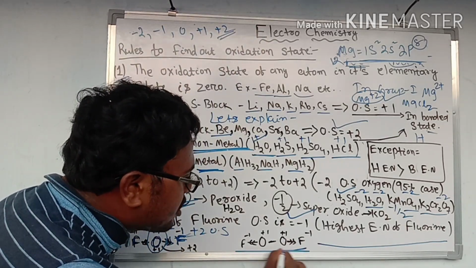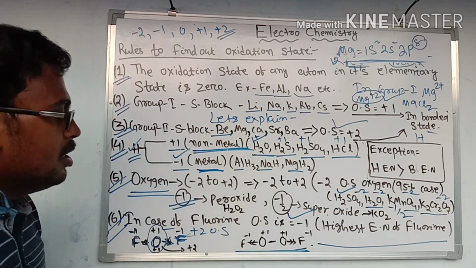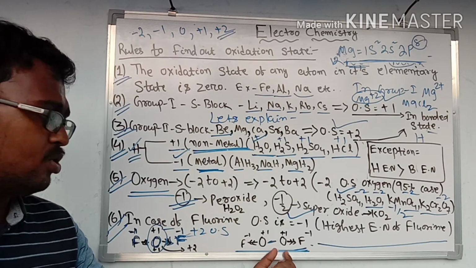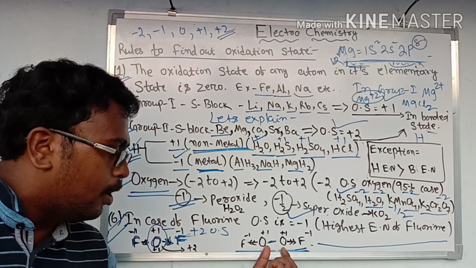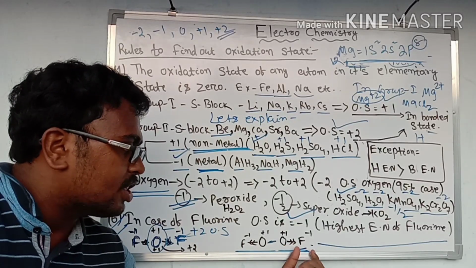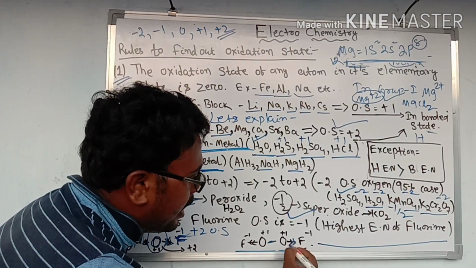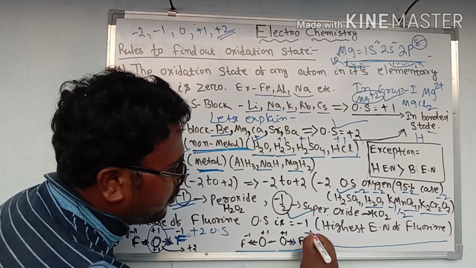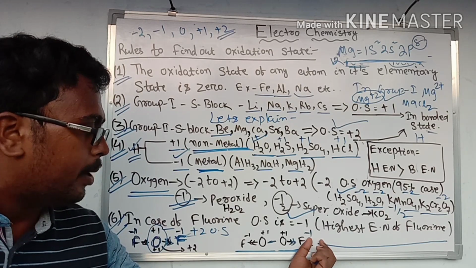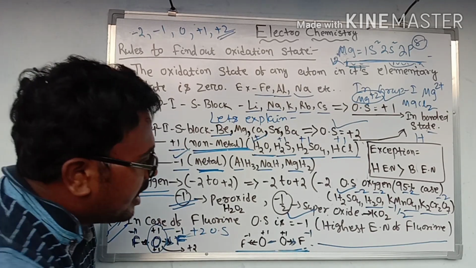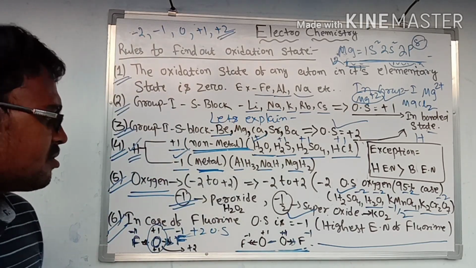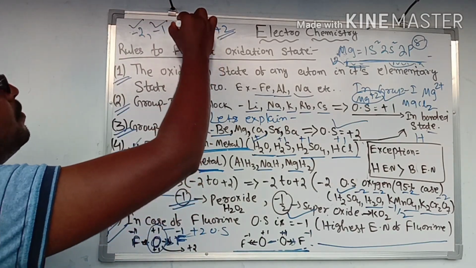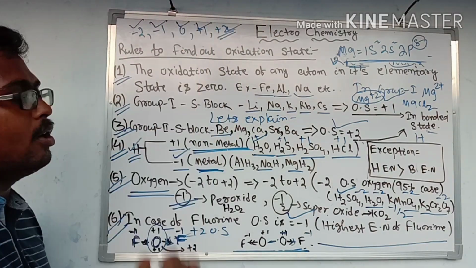Then in case of O2F2, there is a central O-O. There are 2 oxygen atoms, so there is no electronegativity difference, so there is no developing of charge. But due to the presence of fluorine, fluorine will attract the electron of oxygen. So in fluorine, -1 charge will be developed. This way oxygen will get +1 charge and so on. So oxygen can show -2, -1, 0, +1 and +2 oxidation state.